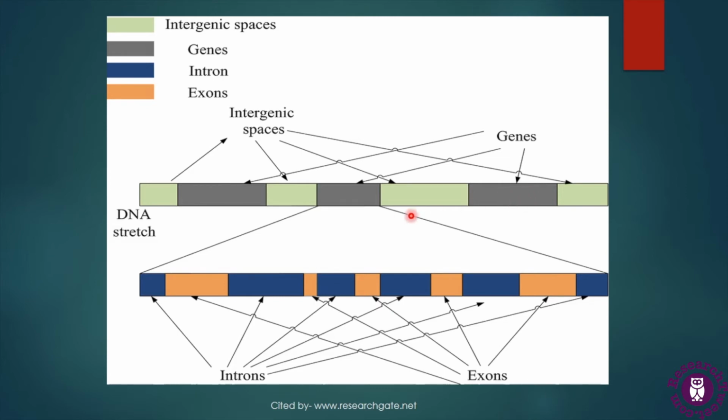So when we see the structure of a gene in detail, this is the structure of a gene, which is made up of introns and exons. Here in this gene, we can see the blue colored regions, which denote the introns or non-coding DNA sequences, and in between these introns there are orange colored regions, which resemble the exons or coding DNA sequences, which are capable of protein synthesis by the process of translation.